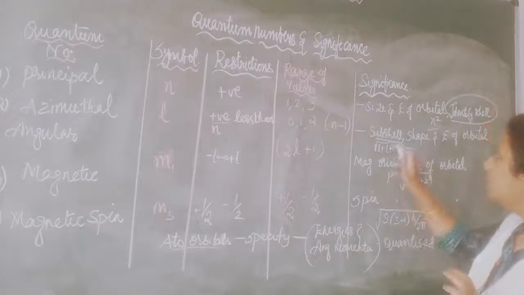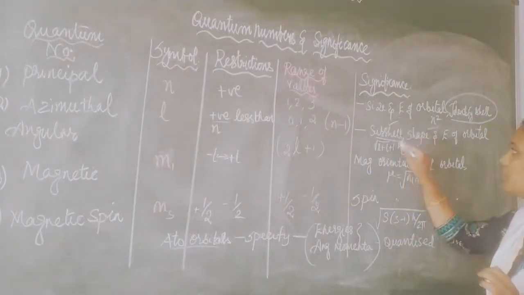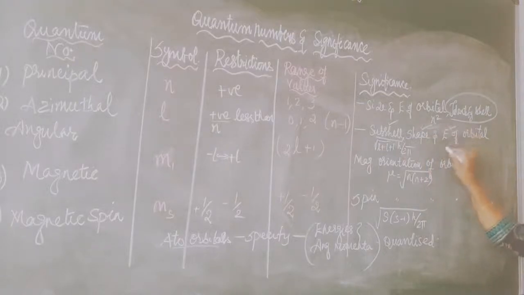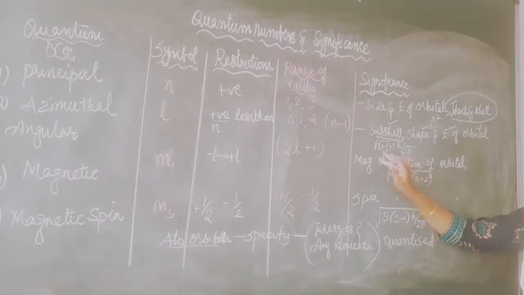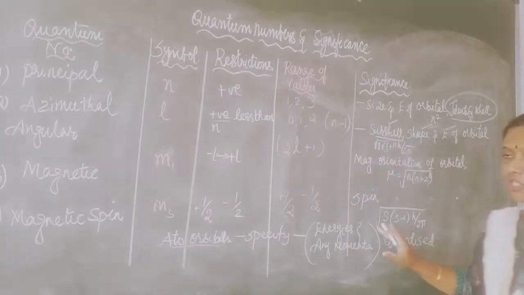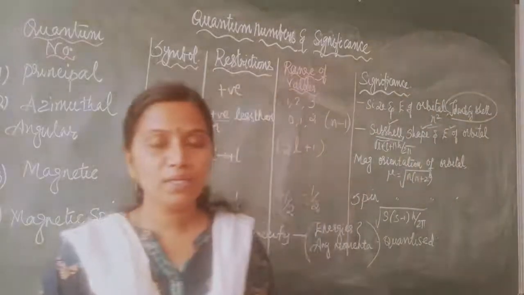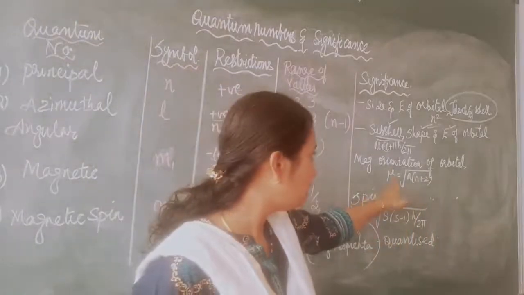While the azimuthal quantum number can identify the subshell, it can also identify the shape of the orbital and determine the energy of the orbital. It is represented as the square root of L into L plus 1, times h by 2 pi. Okay, this is not much important, children. Only the significance you try to learn, whether it is going to determine energy, shell or subshell. Only that much is important. No need to remember all these.